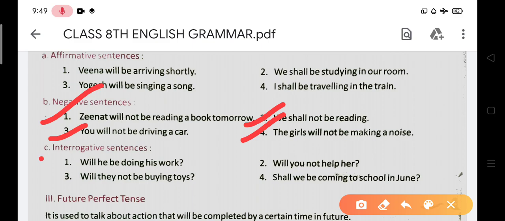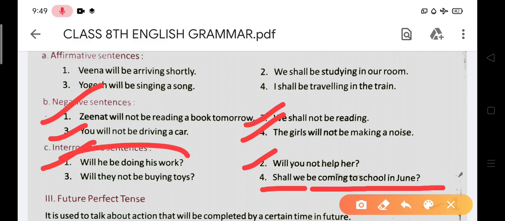After that, interrogative sentences. Number first I am going to tell you, will he be doing his work? And in number second sentence you can say, will you not help her? And will they not be buying toys? Shall I be coming to school in June?